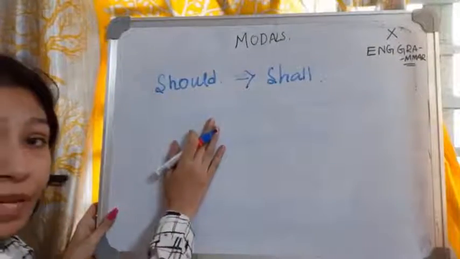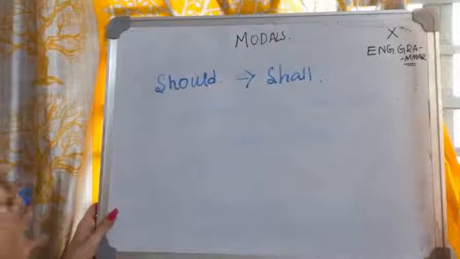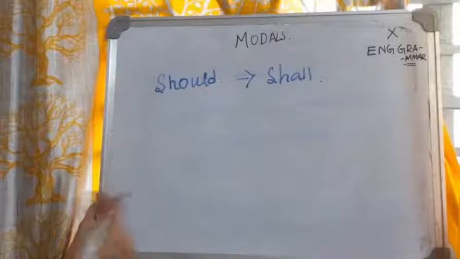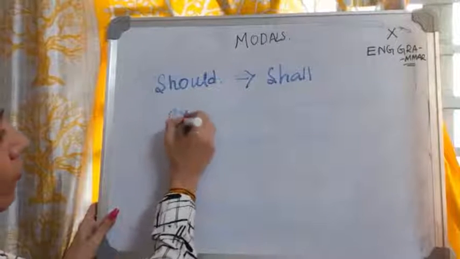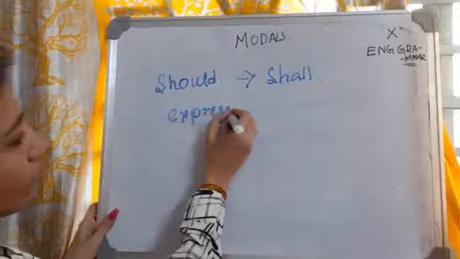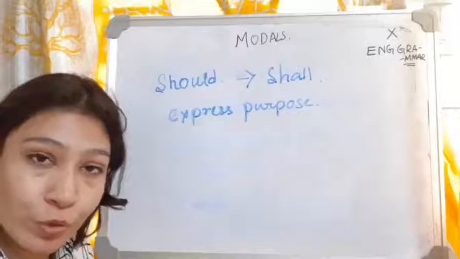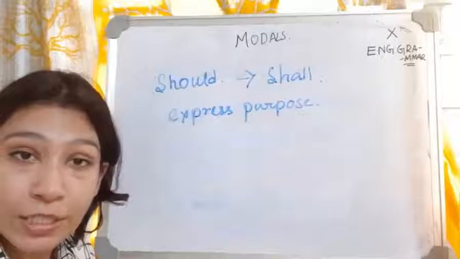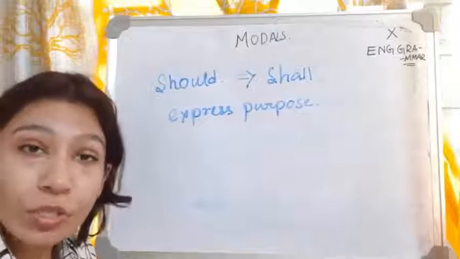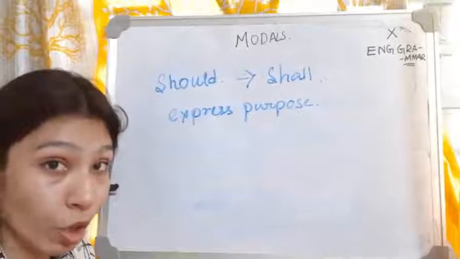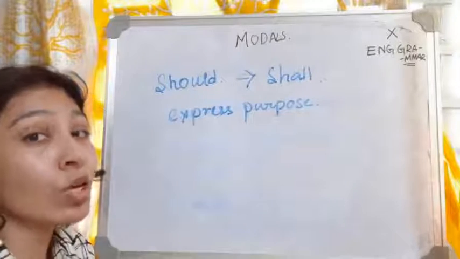After we have dealt with expressing polite request, now we will deal with expressing purpose. Like Hina worked hard so that she should top. She has a mentality to top in the class.